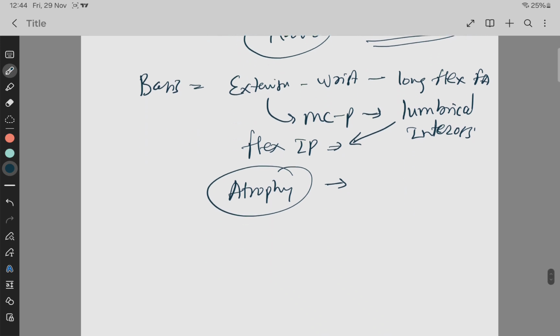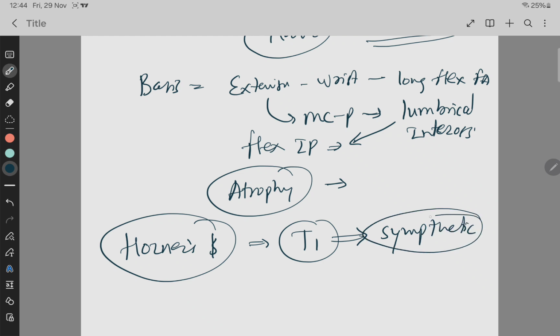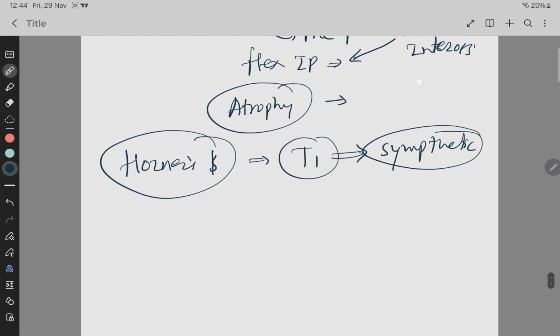ओके, फिर डायरेक्ट क्वेश्चन आएगा व्हाट इज हॉर्नर सिंड्रोम, ये भी लिखा आएगा. हॉर्नर सिंड्रोम इज द इन केस ऑफ क्लम्पकेस पैरालिसिस देर इज इंजरी टू द T1 segment of the spinal cord, and that carries the sympathetic innervation, and that also gets paralyzed, or hampered, which will lead to Horner syndrome. What are the signs of Horner syndrome? ये आपको याद रखना है.